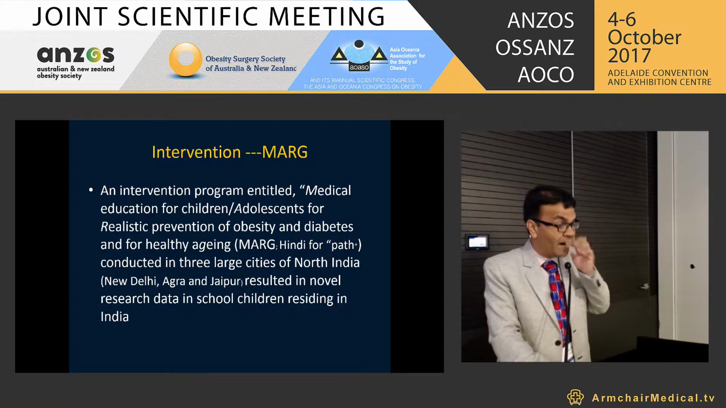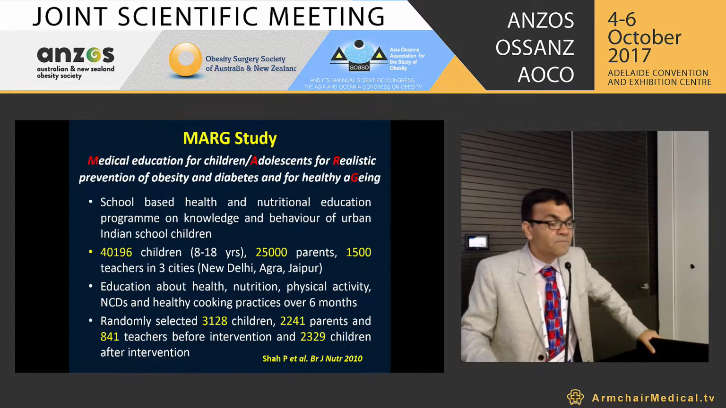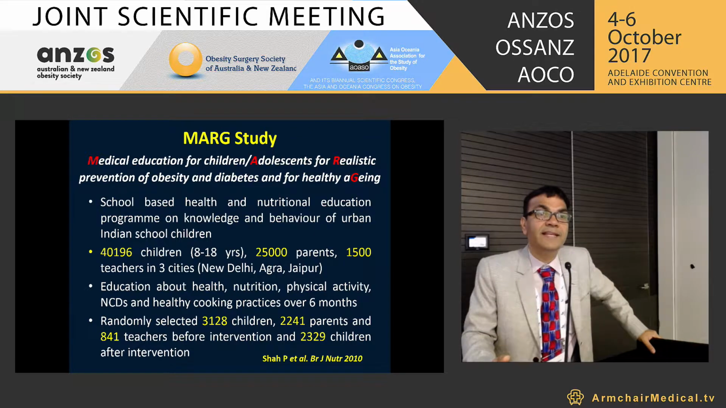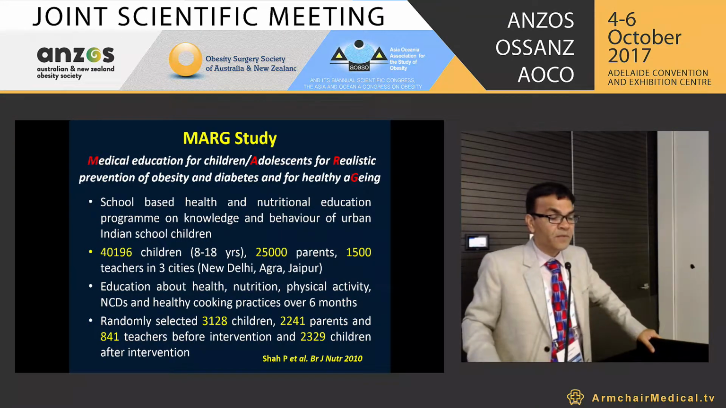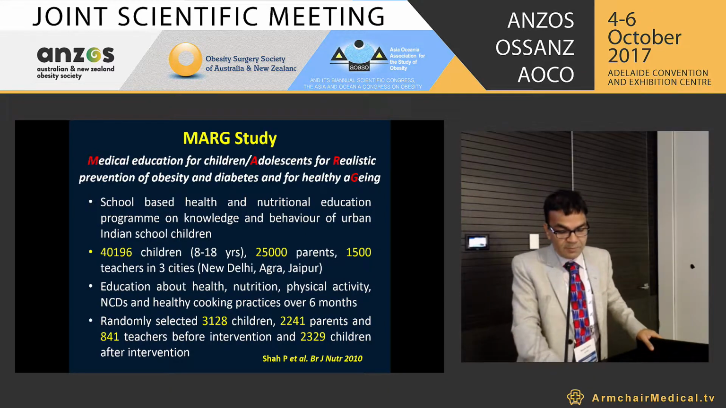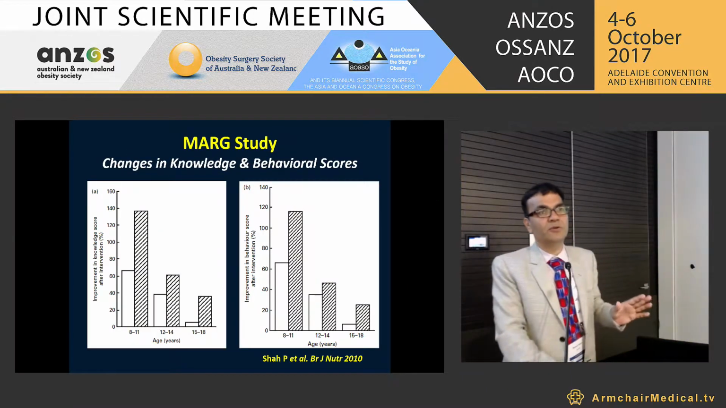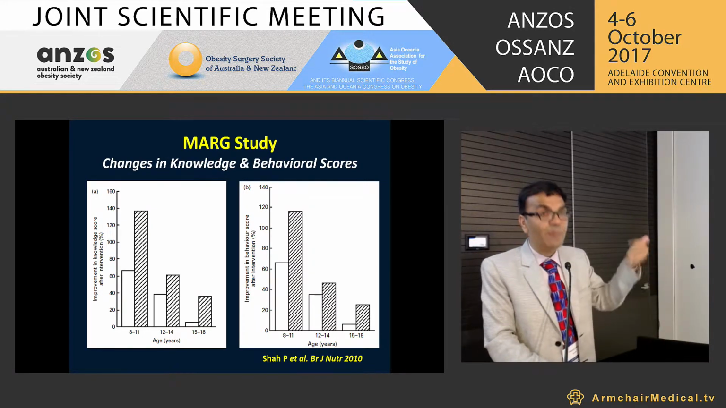Regarding intervention, one study is MARG. It will be the last slide which I will be taking. The MARG study is Medical education for children and Adolescents for Realistic prevention of obesity and diabetes for healthy aging. This is very important, and this was done for more than 40,000 children, more than 25,000 parents, and 1,500 teachers in 3 cities: New Delhi, Agra and Jaipur. This paper was published in the British Journal of Nutrition in 2010, and it showed a significant change in the knowledge and behavioral scores. So it was primarily behavioral therapy and knowledge scores for the school children, their parents as well as the teachers.